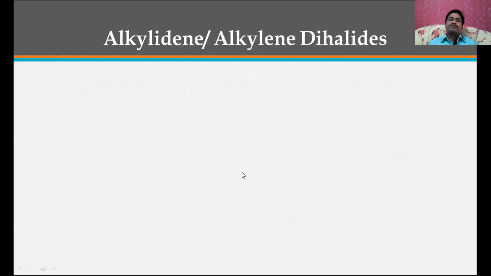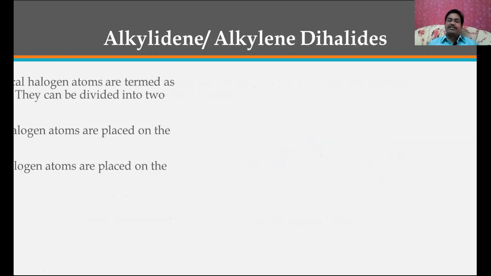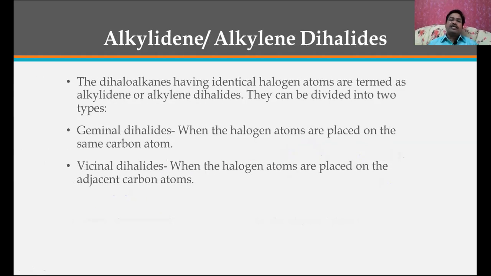Now let us see what alkylidene and alkylene dihalides are. The dihaloalkanes having identical halogen atoms are termed alkylidene or alkylene dihalides. There is no difference; if you say alkylidene or alkylene dihalides, both have the same meaning.